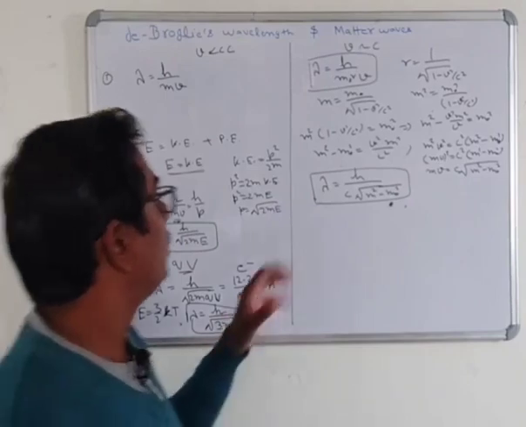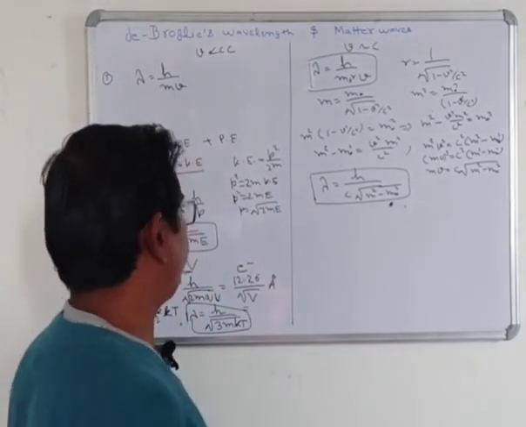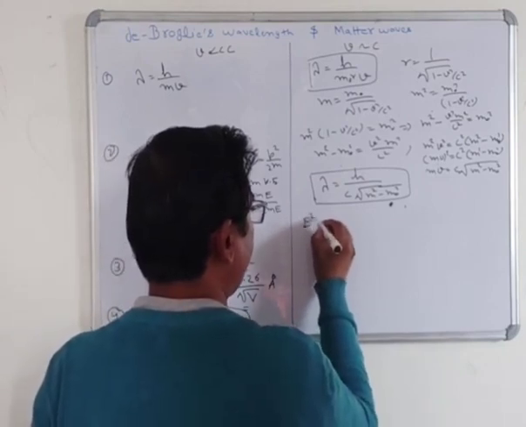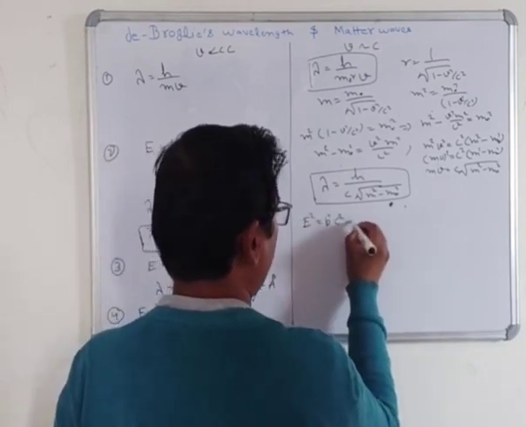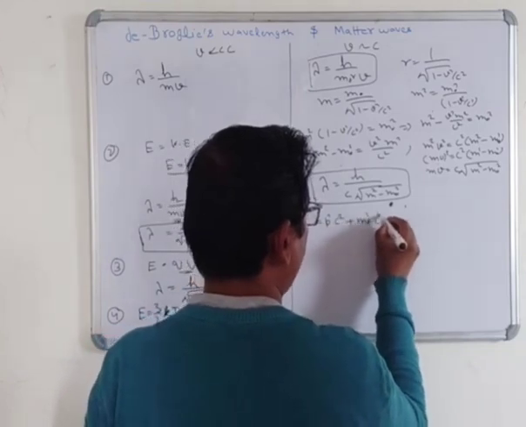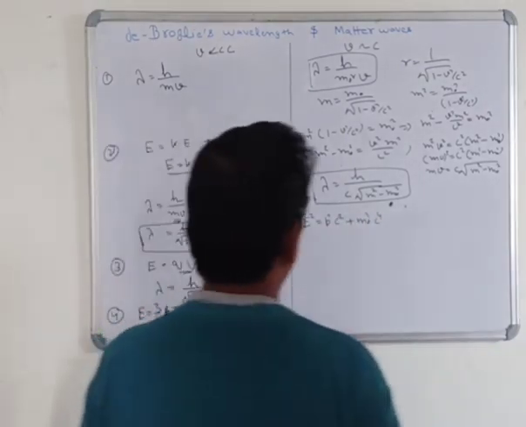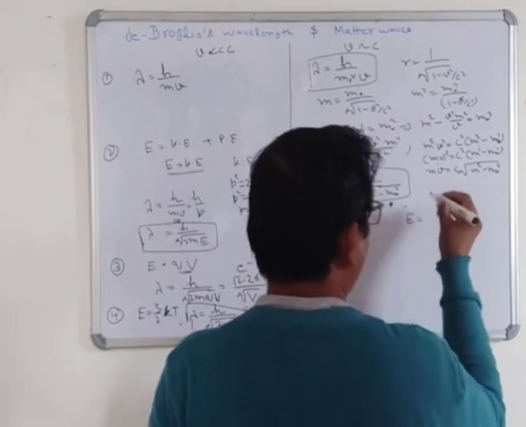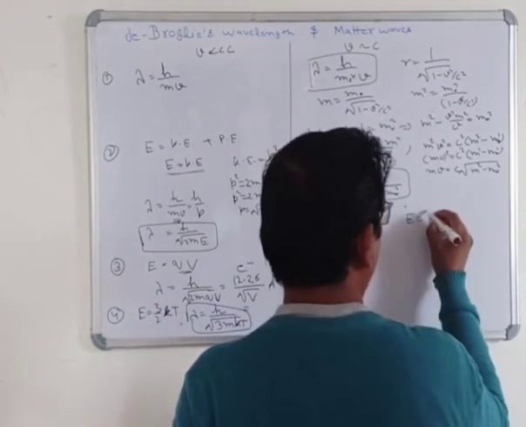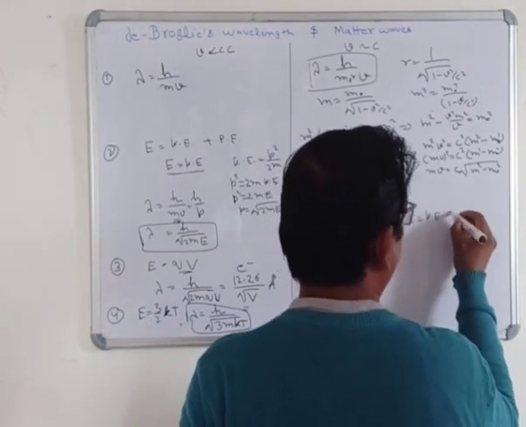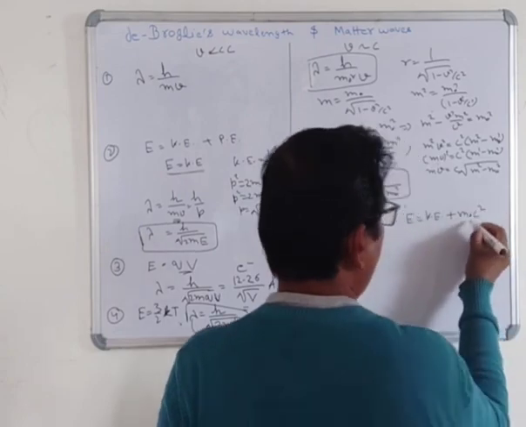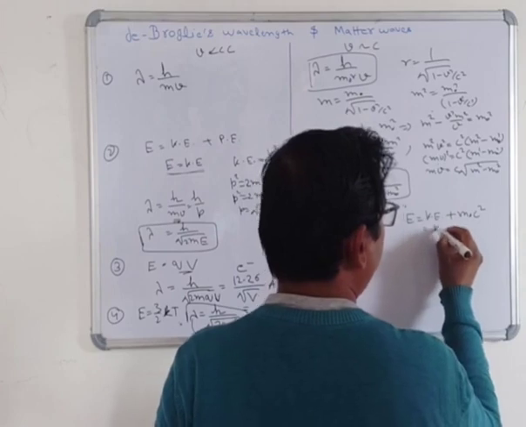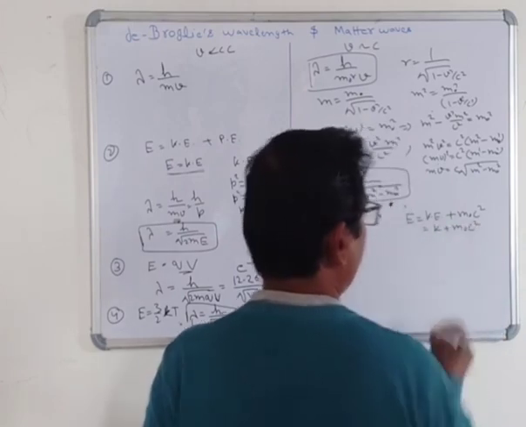Okay. Now in this case, all of you know that the relativistic energy can be written as E square is equal to p square c square plus m naught square c to the power 4. And all of you know that in the relativistic case, the total energy is equal to kinetic energy plus rest mass energy. m naught c square is known as the rest mass energy. Here we can write the total energy as kinetic energy K plus m naught c square.